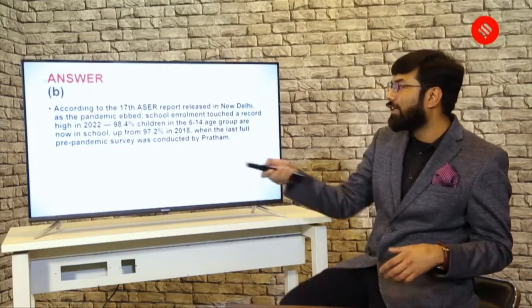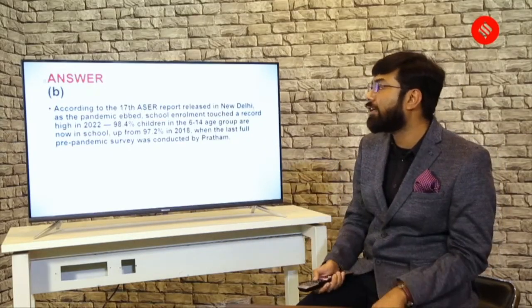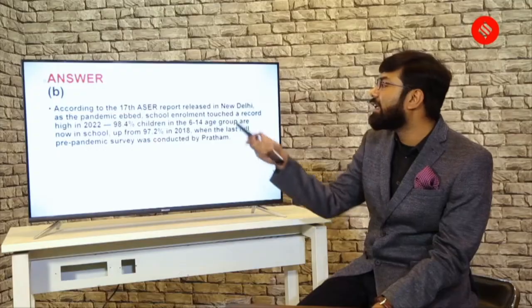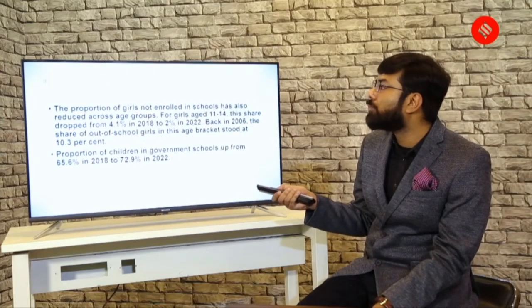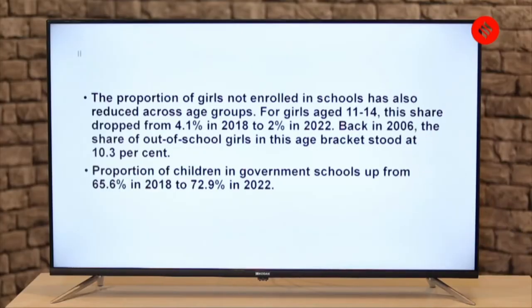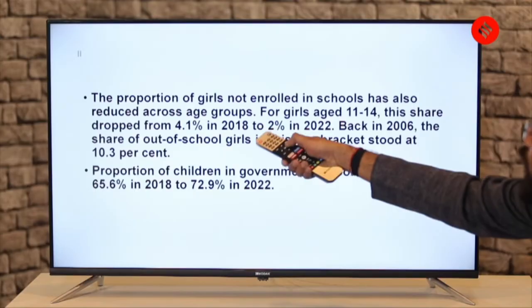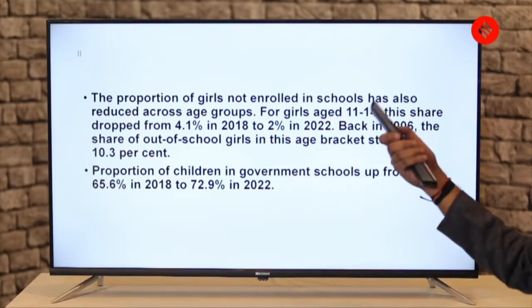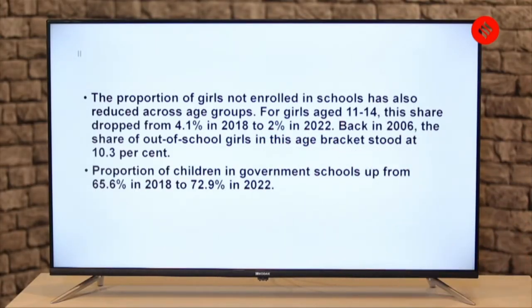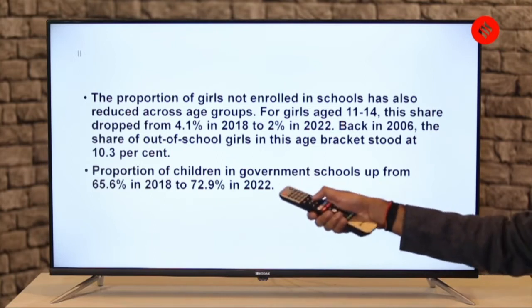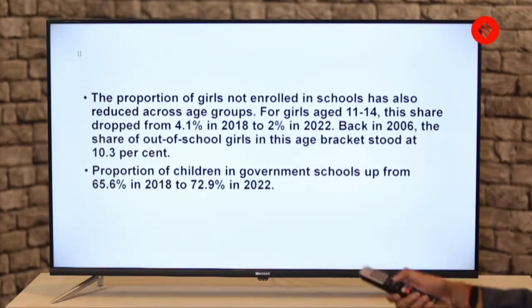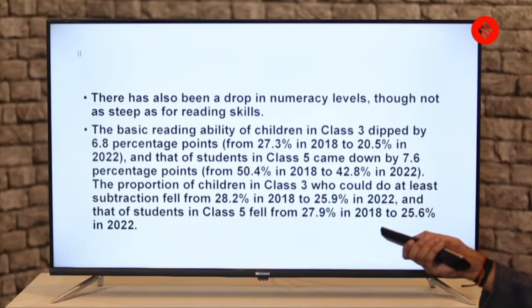So now that this survey has been conducted for 2022, there is an increase, as you see. Again, the proportion of girls enrolled in school has also increased in a way. I just want to mark here that the data is not that important, but you should know what the effect is. Total proportion of children in government school is up from 2018 to 2022. Again, this is the point which we have to mention.